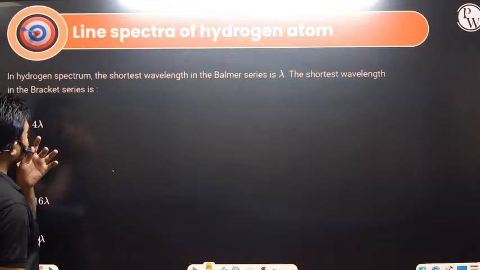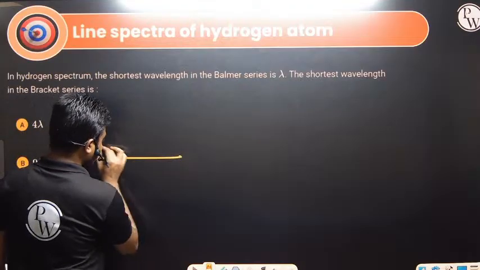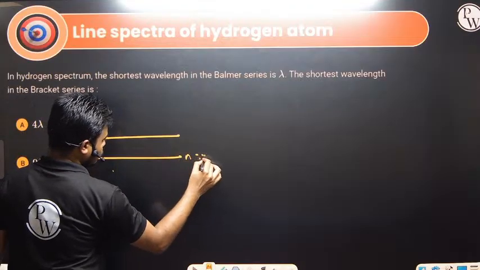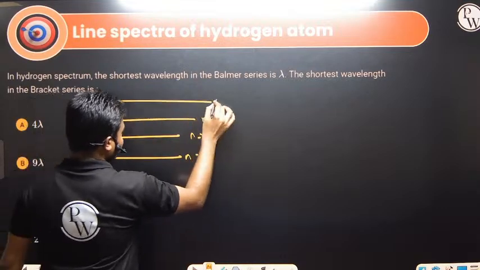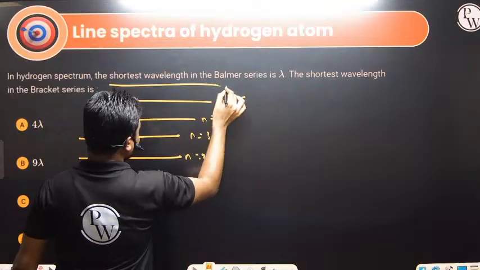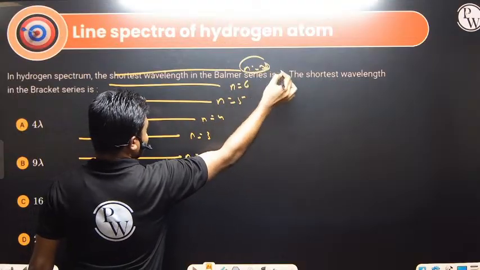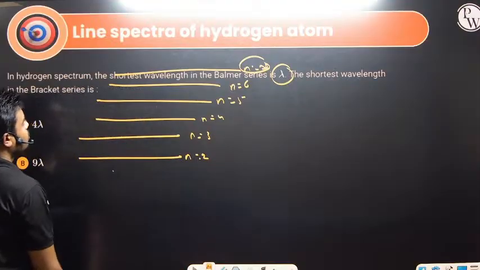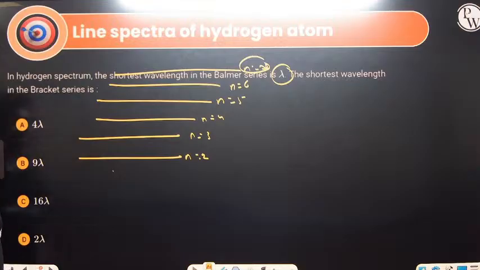Hydrogen spectrum, the shortest wavelength in the Balmer series is lambda. I told you, suppose this is the Balmer series, starting from n equals 2, n equals 3, n equals 4, this side n equals 5, n equals 6, and the last one, let's say n equals infinity. So what they are asking: the shortest wavelength in the Balmer series is lambda. The shortest wavelength in the Brackett series will be given by?